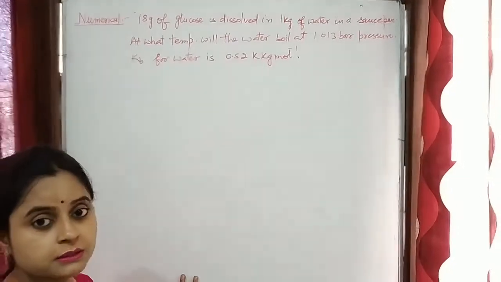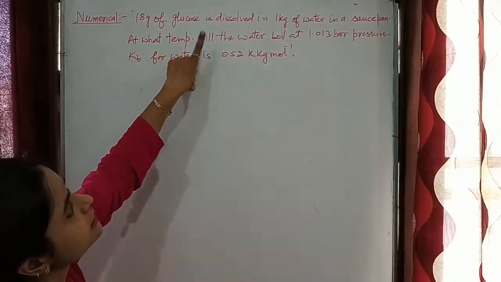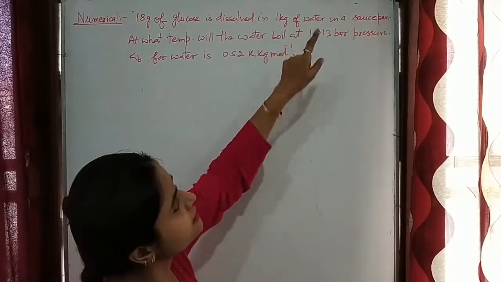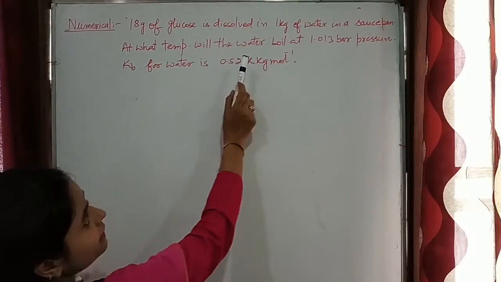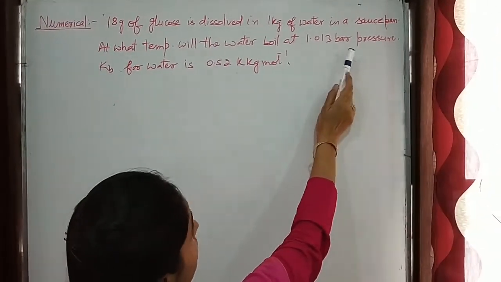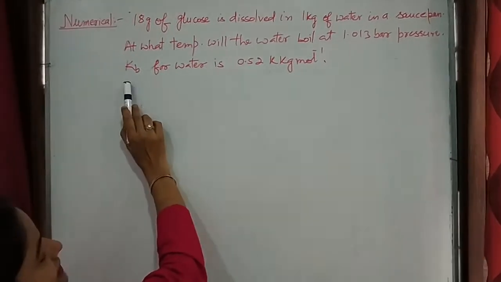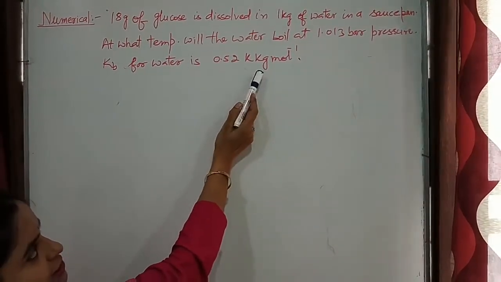Now students, this is our second numerical. 18 gram of glucose is dissolved in 1 kg of water in a saucepan. At what temperature will that water boil at 1.013 bar pressure? KB, that is the ebullioscopic constant for water, is 0.52 Kelvin kg per mole.